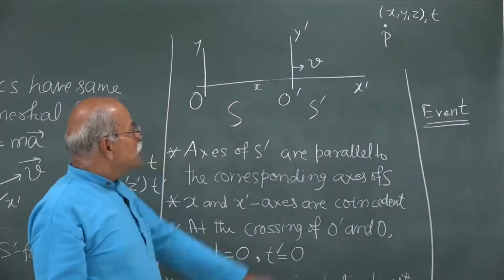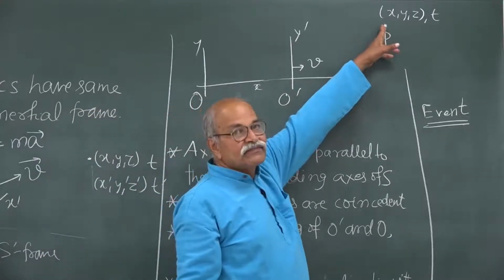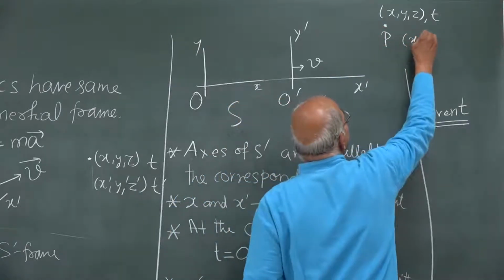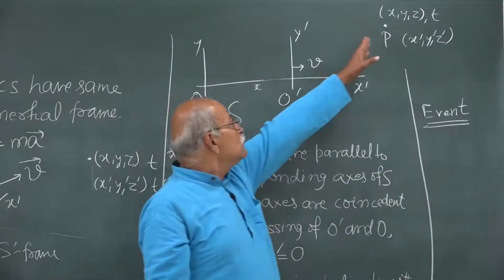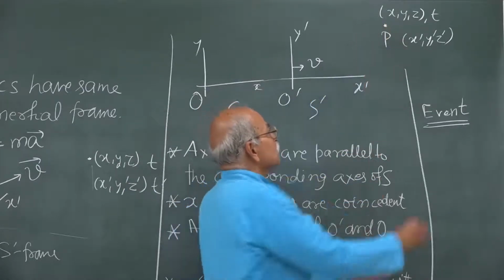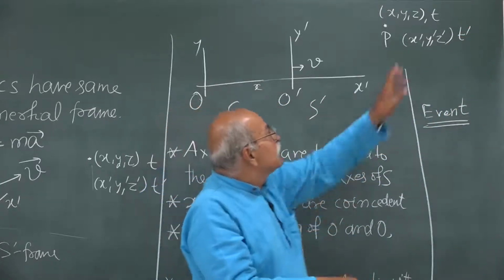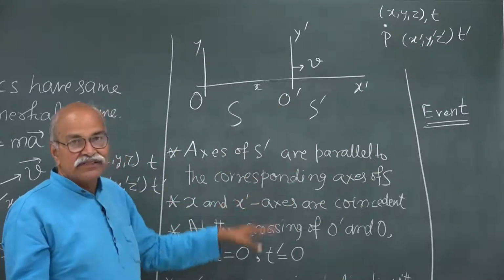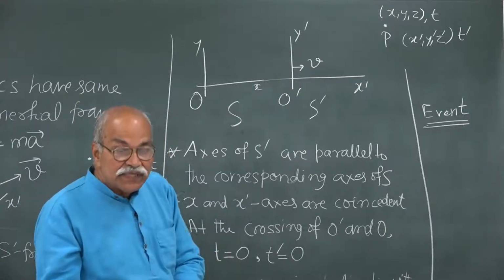But if I ask the same question in the S prime frame, particle P is here, what are the coordinates, where is it? The answer will be x prime, y prime, z prime. And if the question is when was the particle here, when did the event occur, the answer will be some t prime. So what we want is to connect these under these definitions or conventions. That is the task, and this will be called the transformation equation.